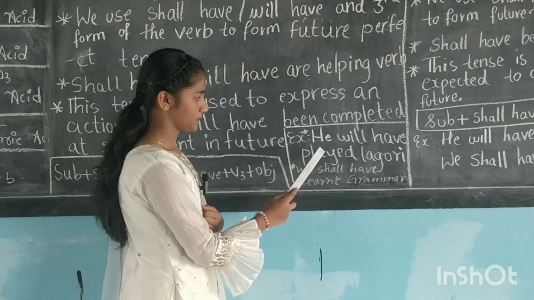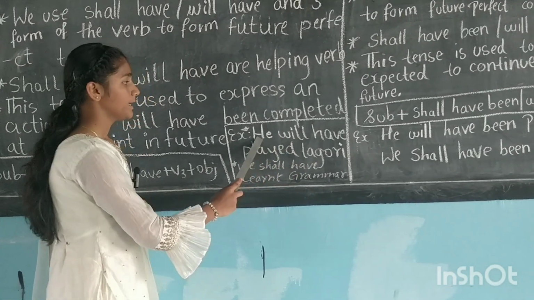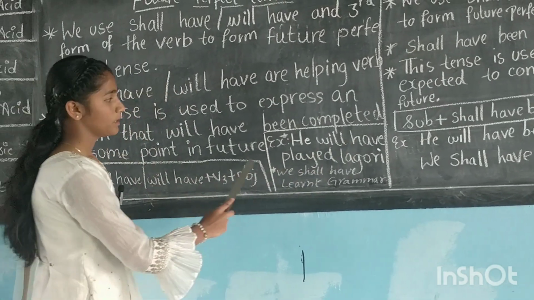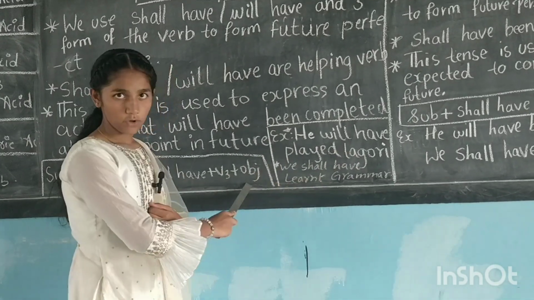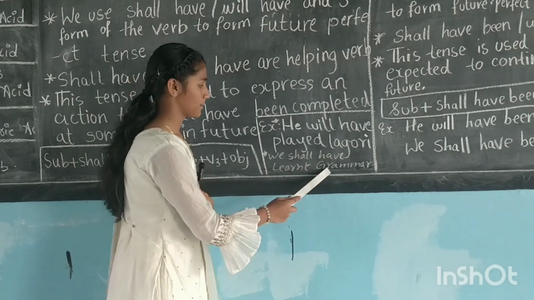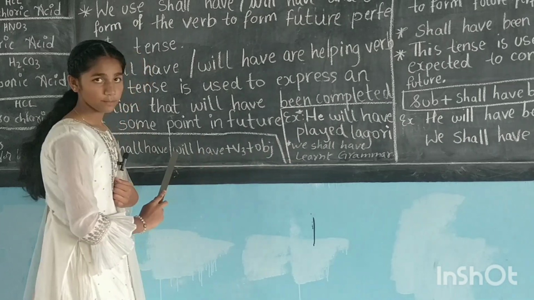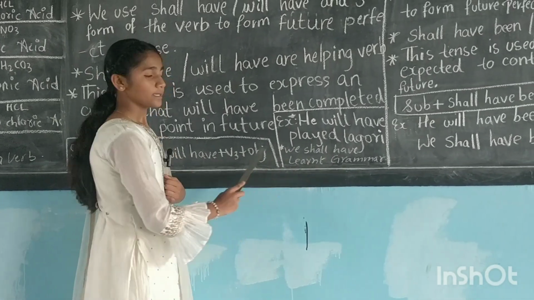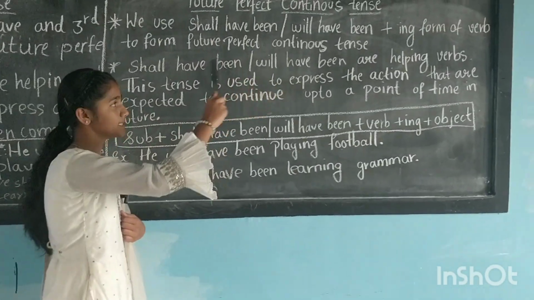Let's look at the examples. He will have played Lagori. Here he is subject, will have is the helping verb, played is the third form of the verb and Lagori is the object. Next example, we shall have learnt grammar. Here we is subject, shall have is the helping verb, learnt is the third form of the verb, grammar is object.